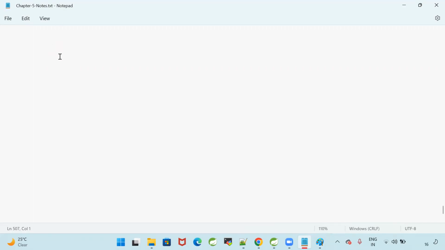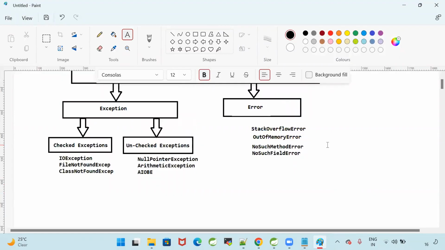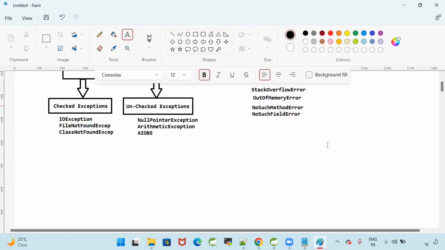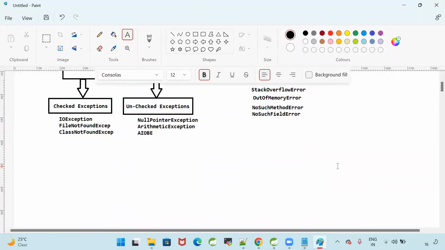Good. Next one. In Java, there are so many exceptions already available, like IO exception, file not found, class not found, null pointer, arithmetic, array index bound, array negative size exception. There are some errors also: stack overflow, out of memory, no such method error, no such field error, thread death exception, thread death error. Like that, there are so many errors also available. Fine. As of now, we are able to understand the predefined exceptions in Java.